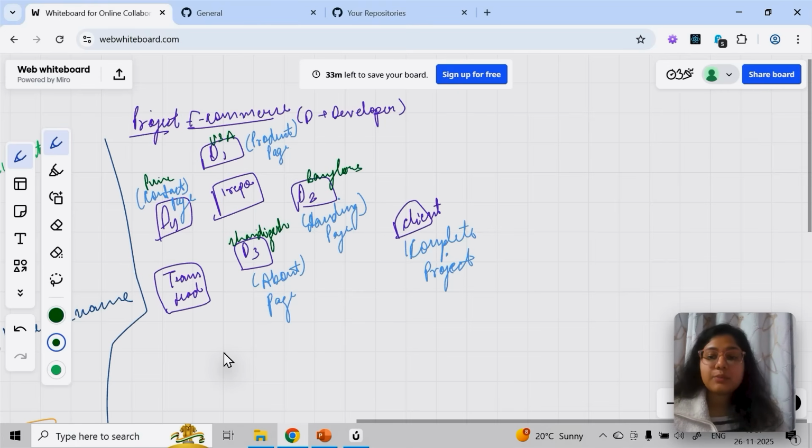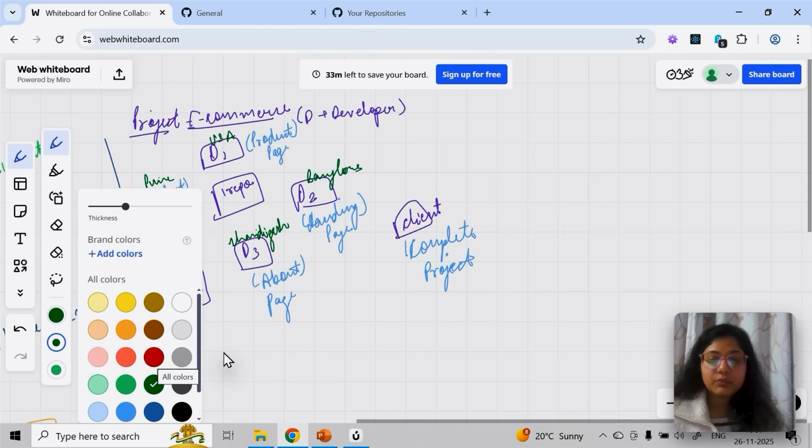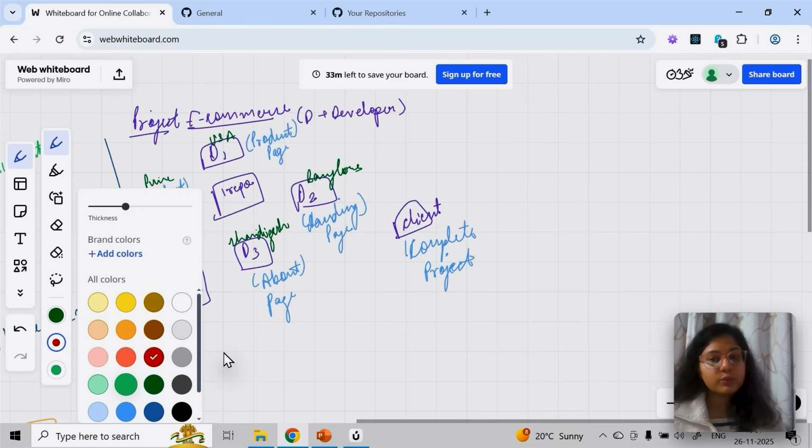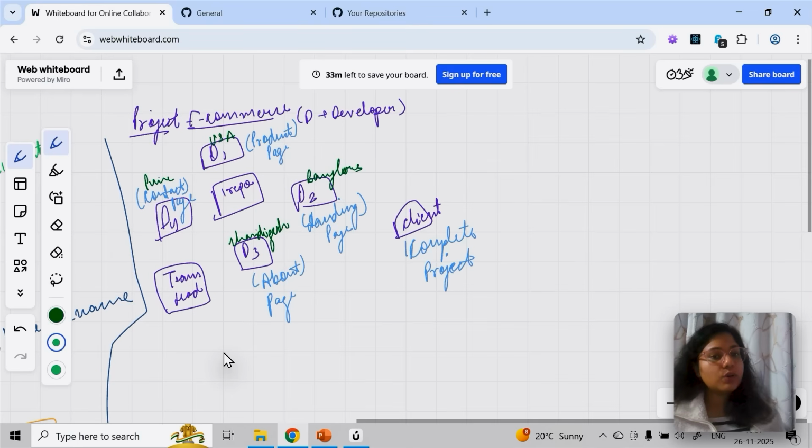So in real time, what happens when you have a team? Everyone is working. Even if you go to the office, anyway you are going to work individually there. You will be assigned some tickets and then you have to work on them.